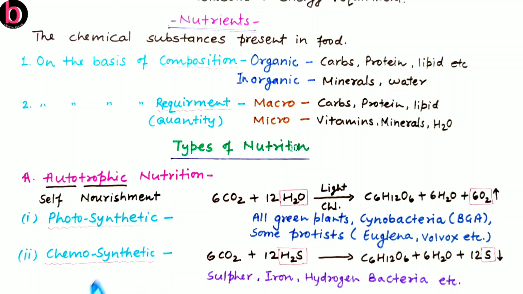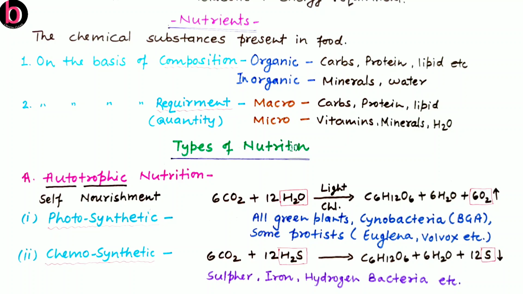Now the first, that is photosynthetic organisms. There are a number of organisms which are capable of synthesizing their food by using solar energy, or we can say radiant energy. In this process there is conversion of light or radiant energy into chemical energy. This question is given many times in exams: during photosynthesis, light energy is converted into which type of energy? Light energy, solar energy or radiant energy is converted into chemical energy.